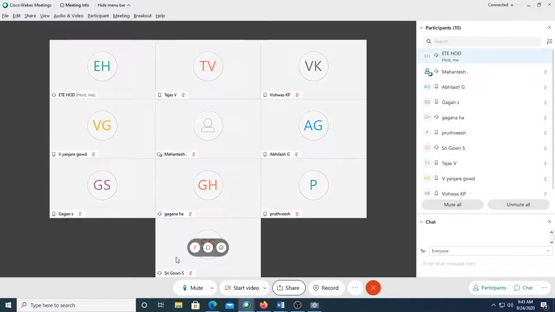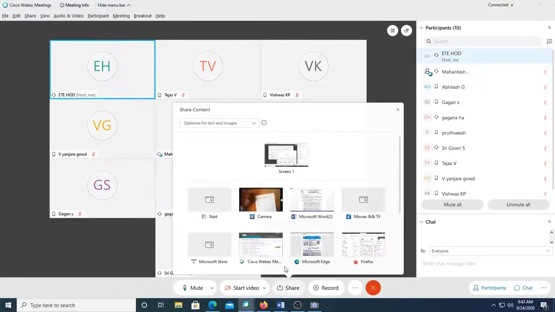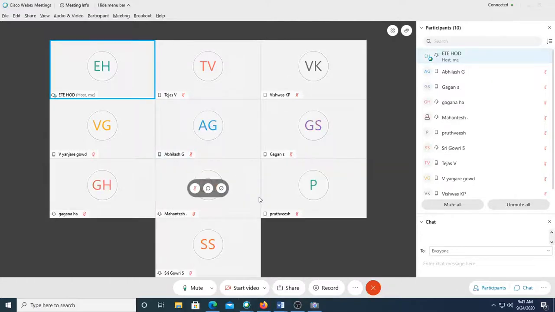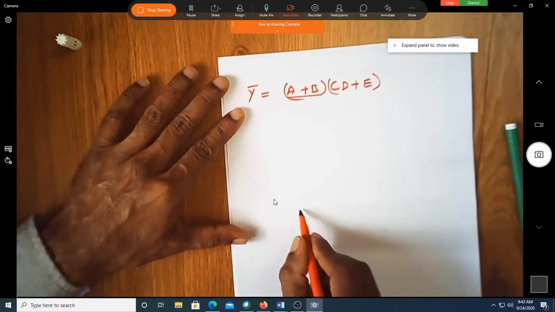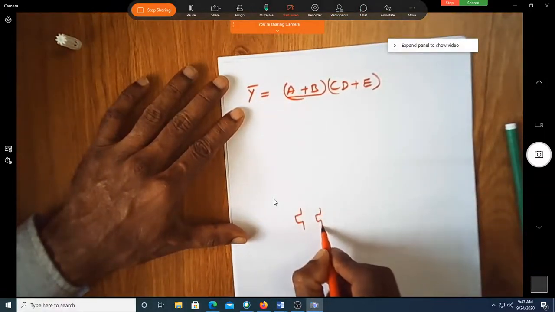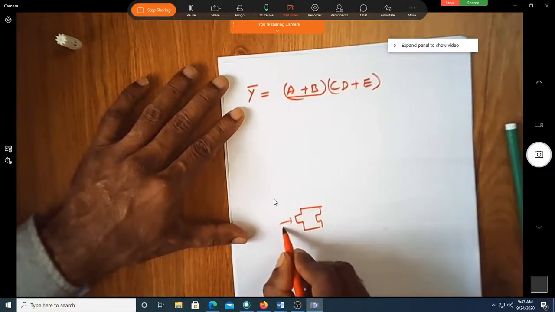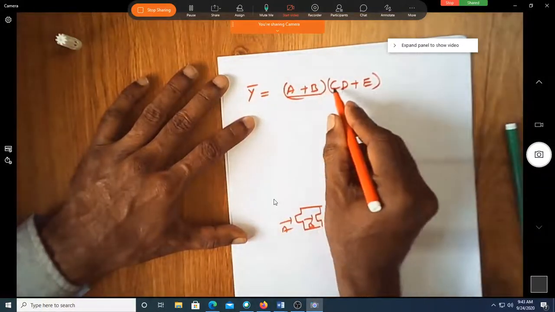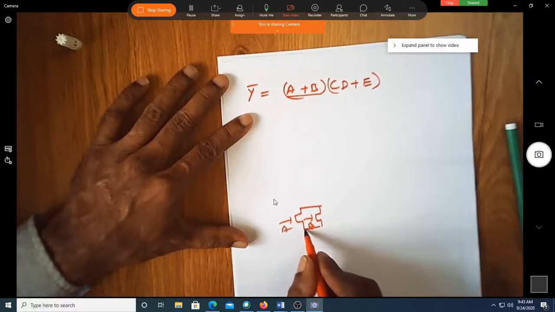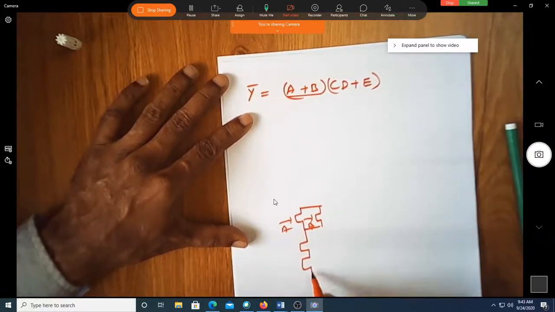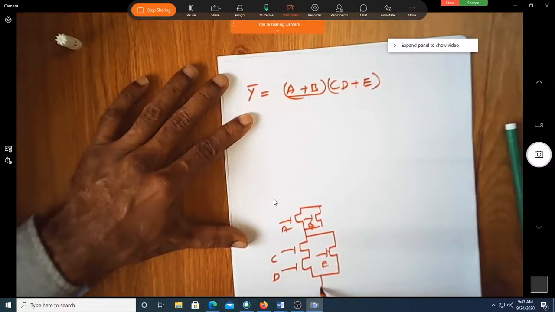Prithvish? Okay, let me just try to show you the circuit now. Since we have these two in OR, put them in parallel. I'm just talking about the pull down network, and these two are OR, that is AND. They are the AND operation. Put them in series, with CD again, and E, ground.